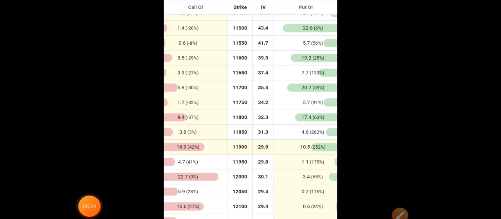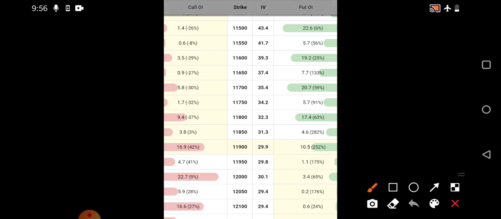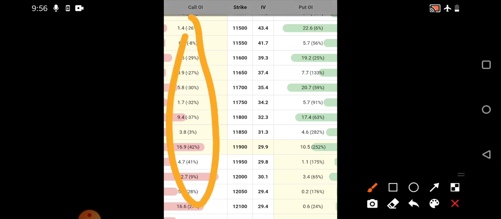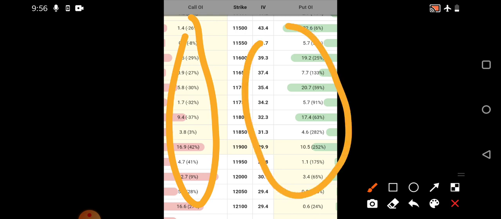If we see the option chain of Nifty, this is a simplified option chain. I'm not showing the NSE type of option chain, as it may be a little complicated. This is a slightly simplified way of understanding the option chain analysis. This is what is known as call open interest. The red color is the calls and the green color is the puts. You need to understand this: call open interest signifies the resistance, and put open interest signifies the next possible supports.